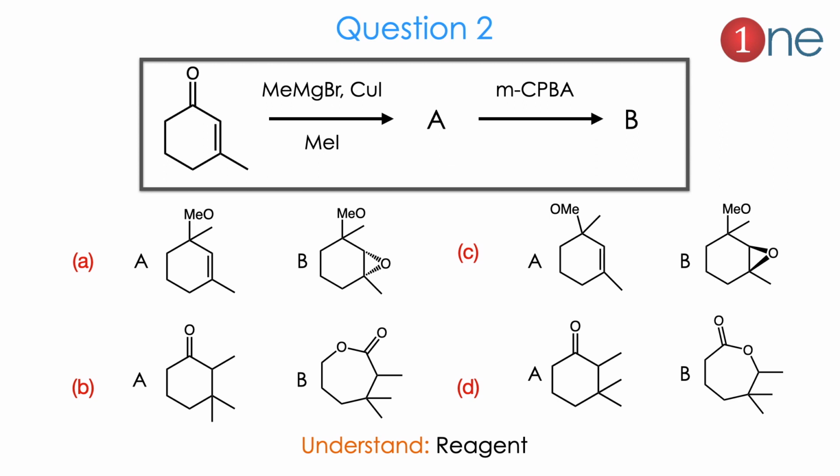The next conversion is a conjugated ketone with a methyl group attached there. The reagents are copper iodide and methyl magnesium bromide, which are organometallic reagents, and the next step is mCPBA. Here you have to understand the reagent and its property. The products are like epoxide product and methylated product. Whether the epoxidation happens above or below, or methylation happens above or below, sometimes ring expansion can also occur. So we have to see which one is which. Let us see the answer.